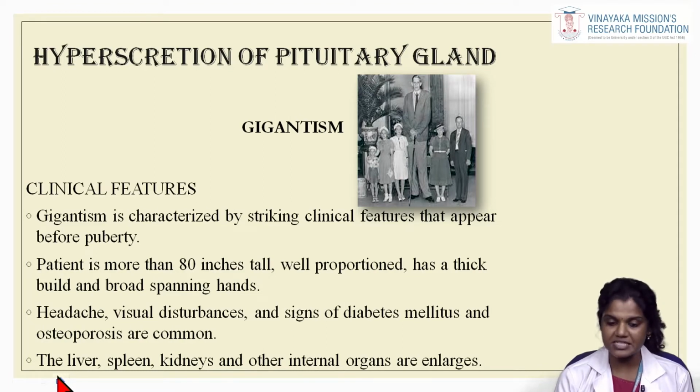Gigantism is characterized by striking clinical features that specifically appear before puberty. The patient is more than 80 inches tall, the body is well proportioned, with a thick build and broad spanning hands. The other disturbances include headache and visual disturbances, and signs of diabetes mellitus and osteoporosis are common in patients with gigantism. The liver, spleen, kidneys and other internal organs also enlarge.